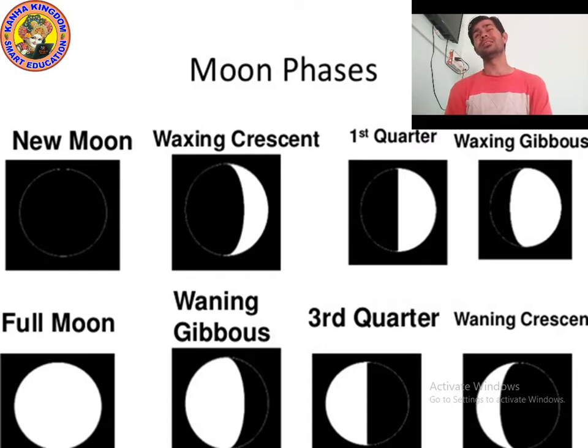Its diameter is around 2400 kilometers. Ceres is the largest body of the asteroid belt.